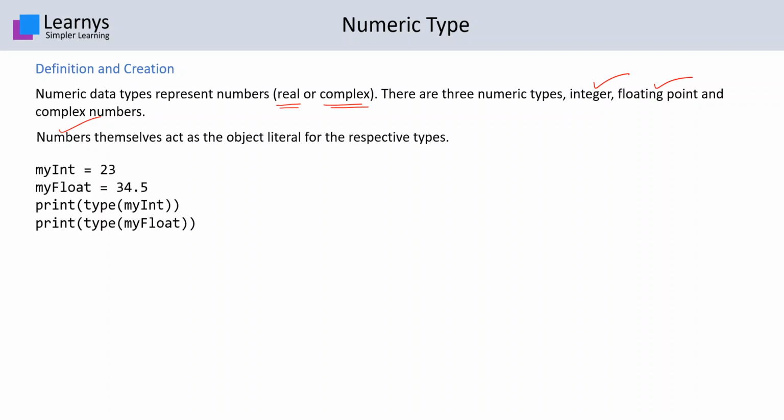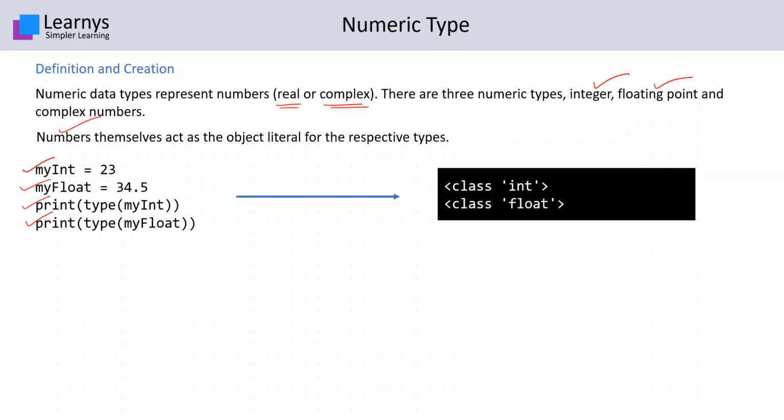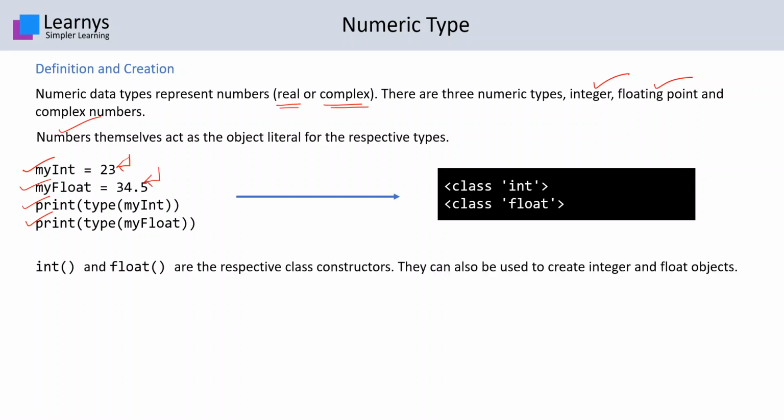For example, we take an integer in a myInt variable, let's say it's 23, and a decimal or floating point value 34.5 in myFloat. In the next two lines, we are printing the type of myInt and myFloat. The output is class int and class float. This is because the Python interpreter interprets them automatically as integer and float.